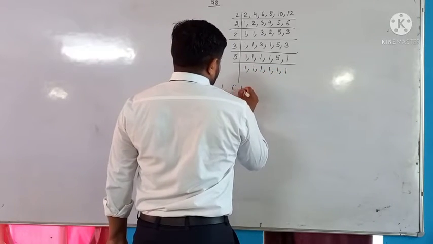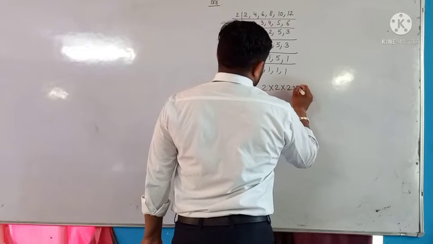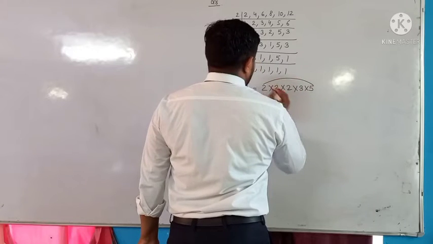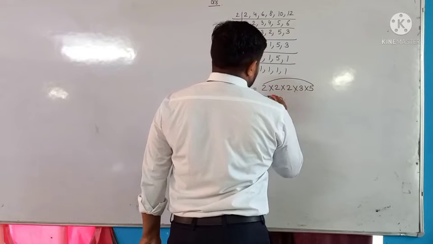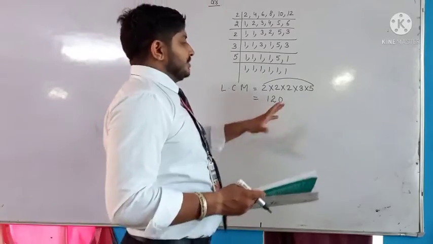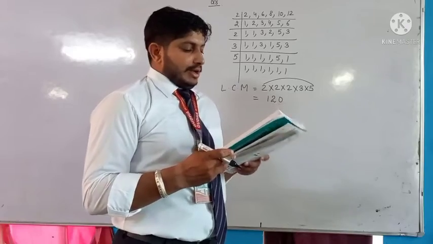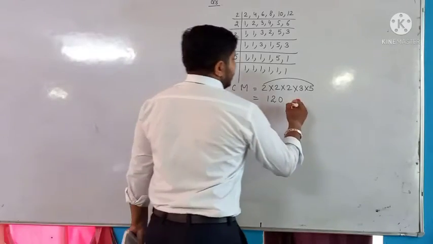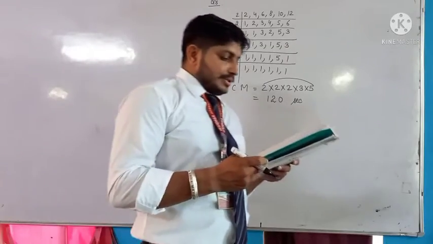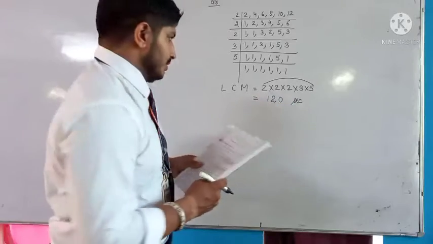What LCM comes from here? 2 into 2 into 2 into 3 into 5. 5 twos are 10, 2 twos are 4, 4 threes are 12. Okay, beta, so the LCM comes to 120. But in the question it is 30 minutes, and 120 is in seconds. Okay, and how many times will they toll together in 30 minutes?